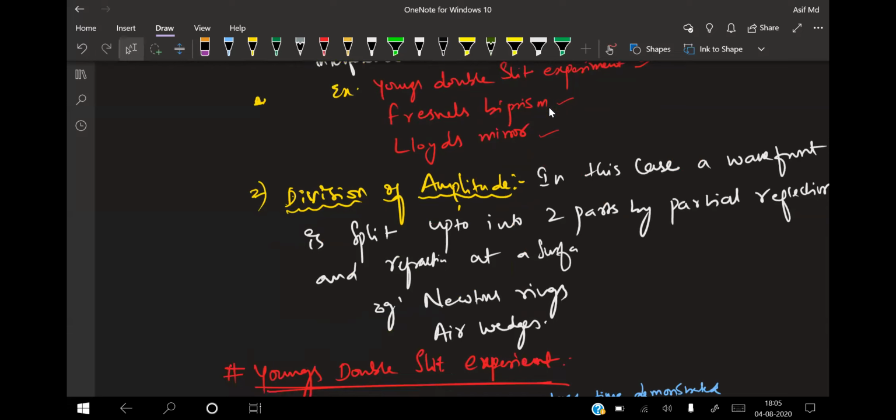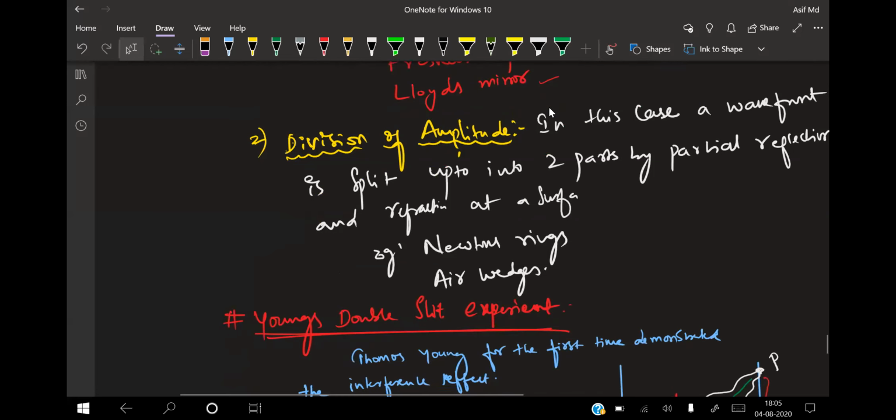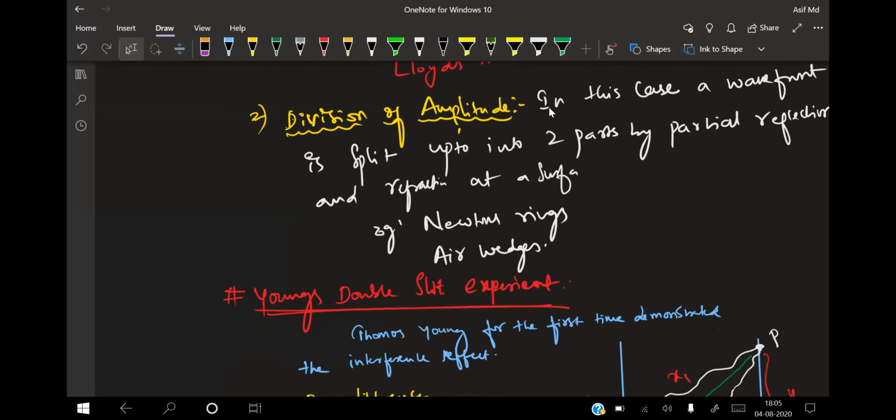Next one is by division of amplitude. In the division of amplitude, the wave is divided into two parts by reflection and refraction under certain conditions. In this one we use two basic experiments called Newton's rings and Airy's fringes. This is not in the syllabus, but at an advanced level it will be asked in some cases. So in the last we'll study, as an extra part, Newton's rings as well as Airy's fringes.